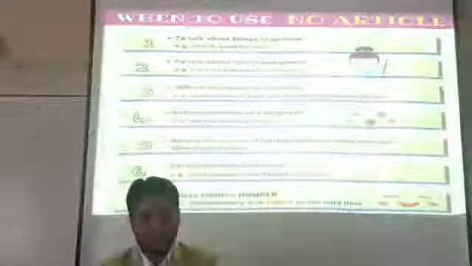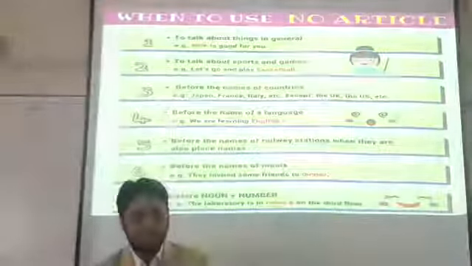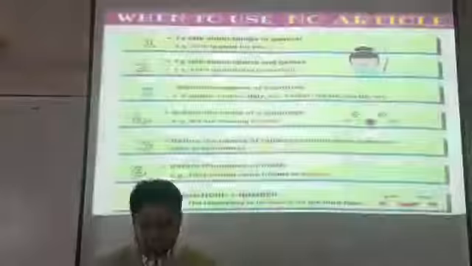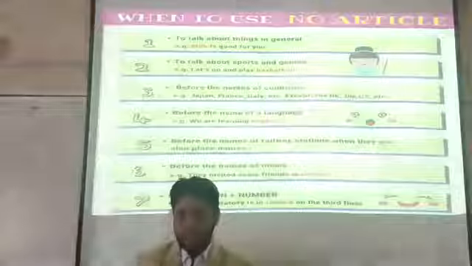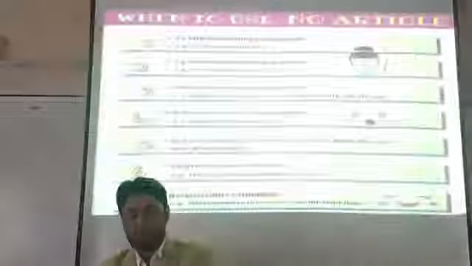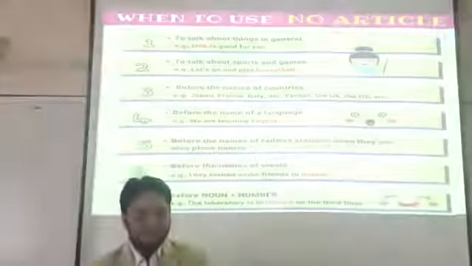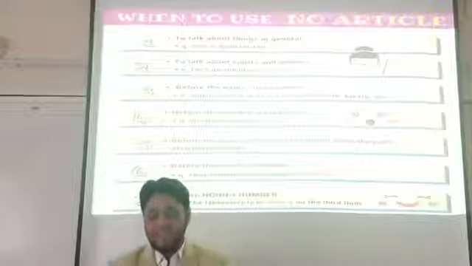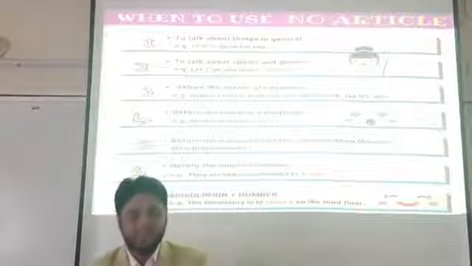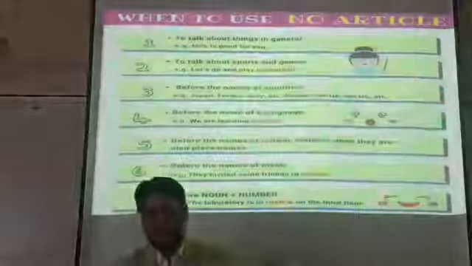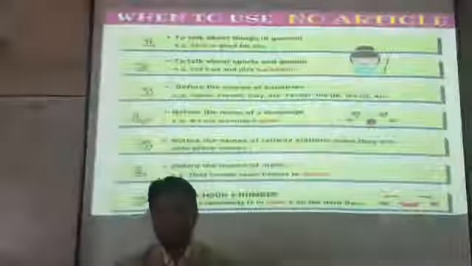Number two is to talk about sports and games. For example, let's go and play basketball. Here, before basketball we don't need to use any article because it's the name of a sport or game. And before the names of countries, for example, Japan, France, Italy, Bangladesh, etc. But the UK and the US are exceptions. You have to use "the" before UK and US.